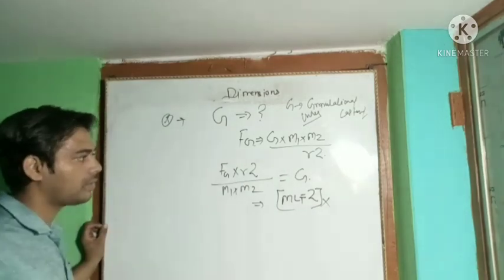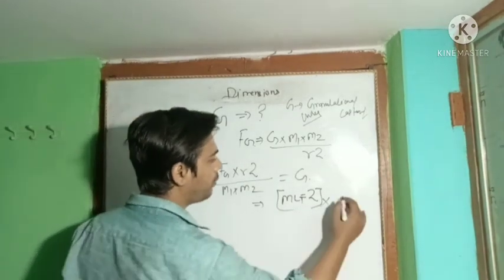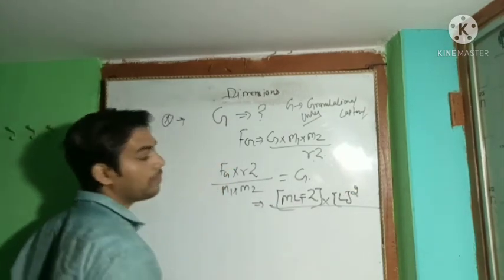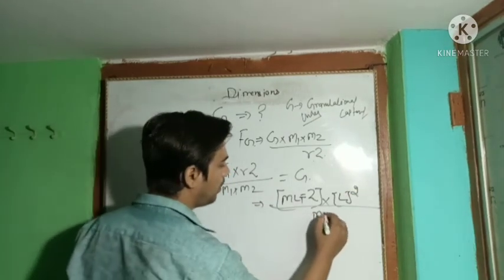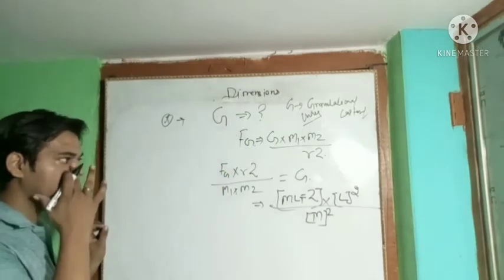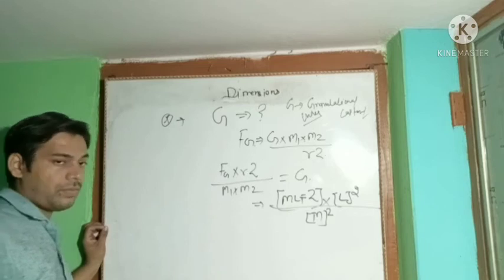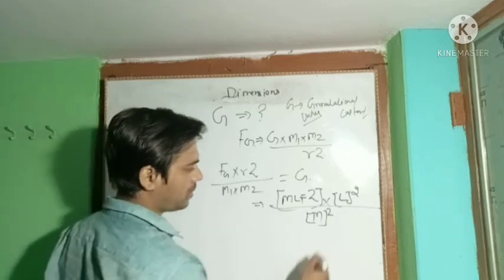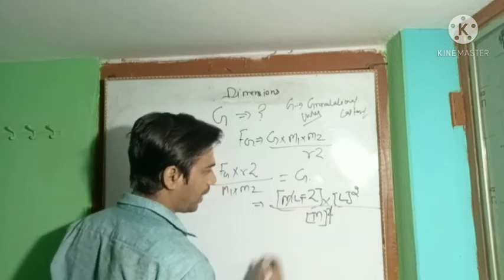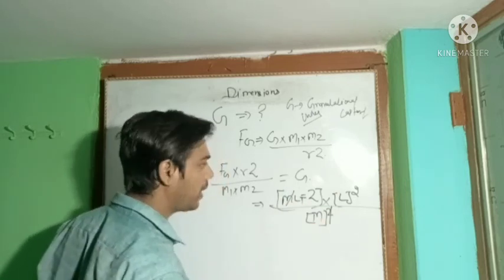R is the distance or radius, so it can be represented as L square. This is divided by the masses m1 and m2, which will be m square. Now, what are we supposed to do? Try to do some calculations. The m will cancel, and this m goes to the numerator side, and the sign will change.